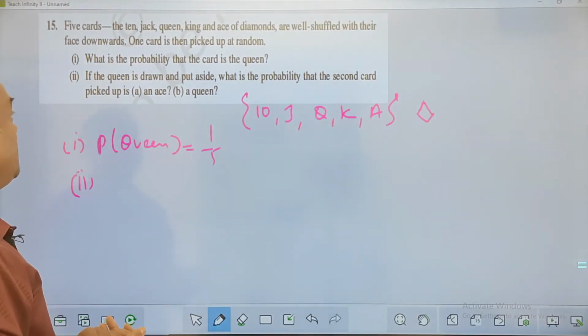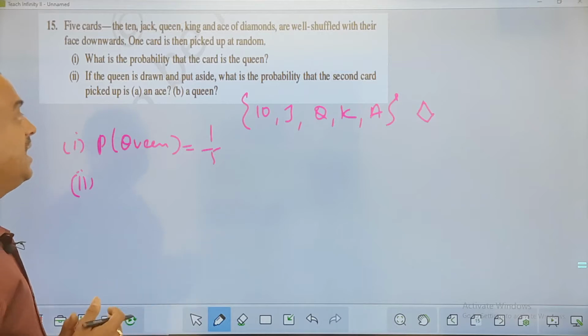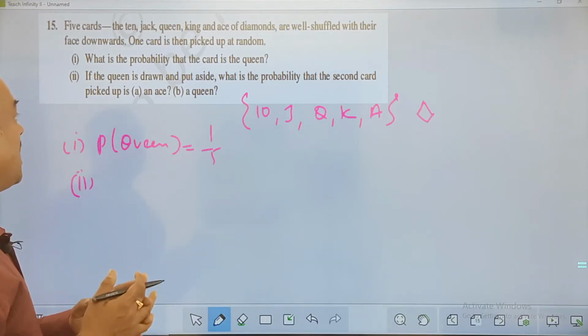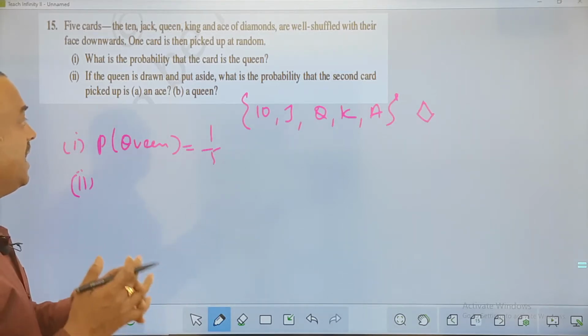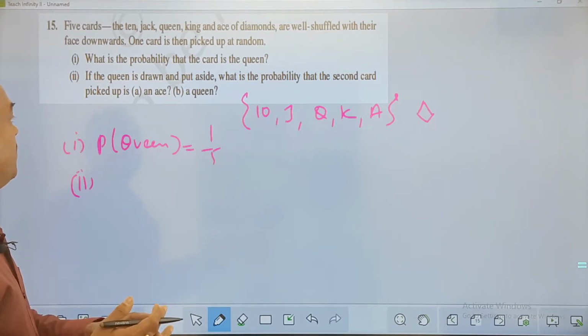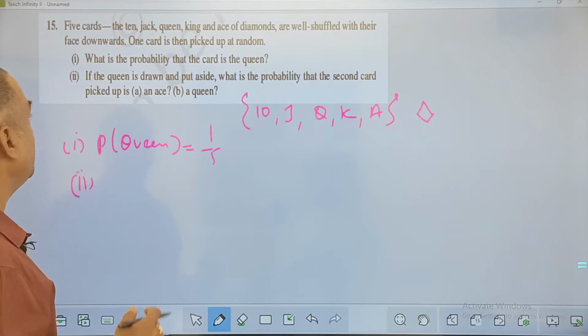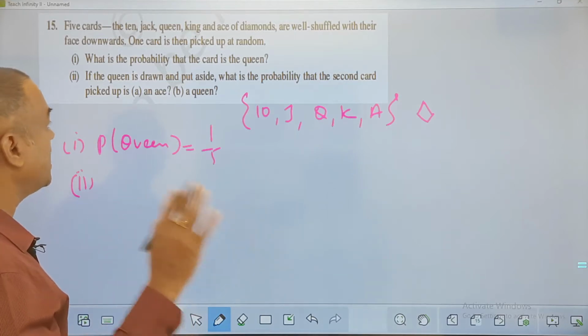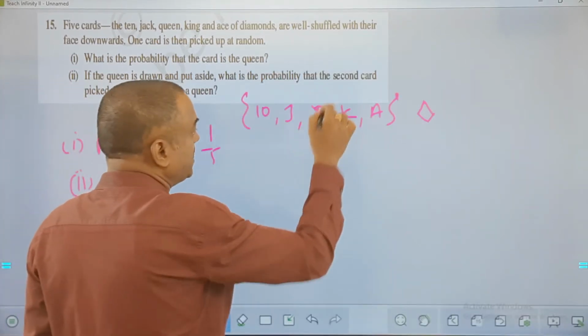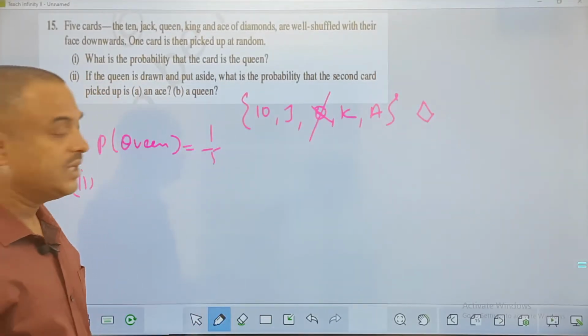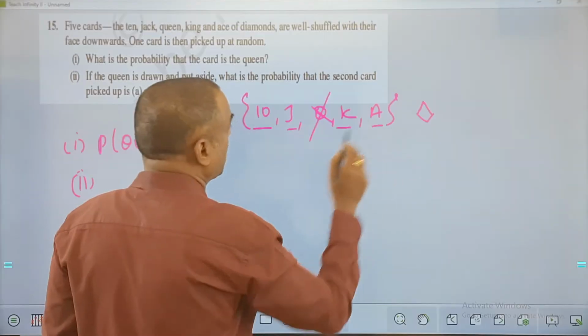Now, if the queen is drawn and put aside, what is the probability that the second card picked up is an ace, and B bit, a queen? Okay, now what did he do, my friend? A queen card is kept aside. So here the queen card is kept aside, which means there is no queen card. So how many cards are left? These 4 cards are left.